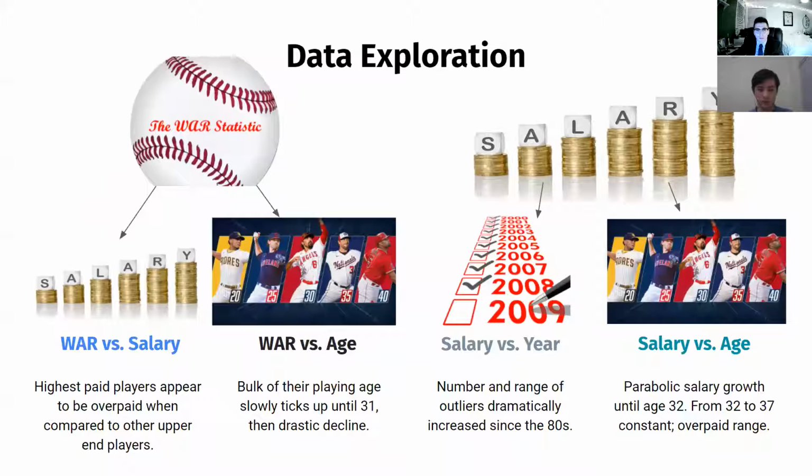So now that we've got our data description out of the way, let's look at data exploration. We're going to use our main X variable, which is WAR, and compare it against our main Y, which is salary, and also age. And then we'll take our main Y variable, salary, and compare it versus years and age. You'll see some pretty interesting trends from these graphs. I'm going to hand it back to Julian to go over the first graph, WAR versus salary.